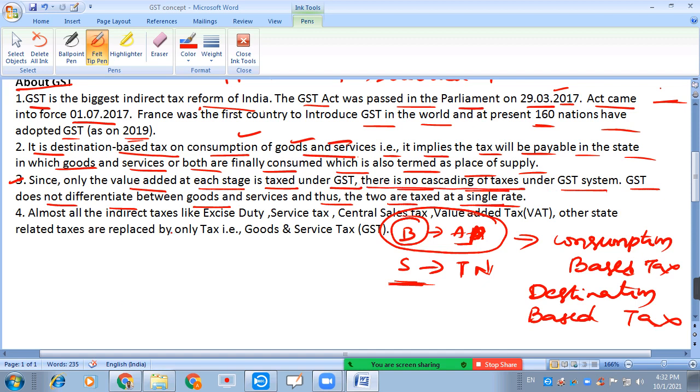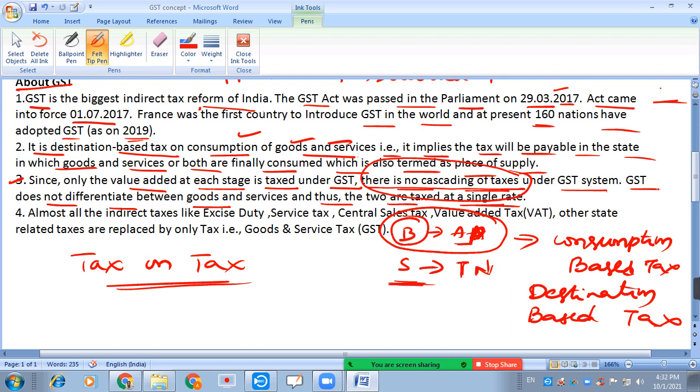In a later explanation, I will explain about this cascading of taxes. Cascading of taxes means tax on tax. Generally, the cascading effect means tax on tax is considered as cascading taxes. I will explain what this tax on tax is, with a small example later.